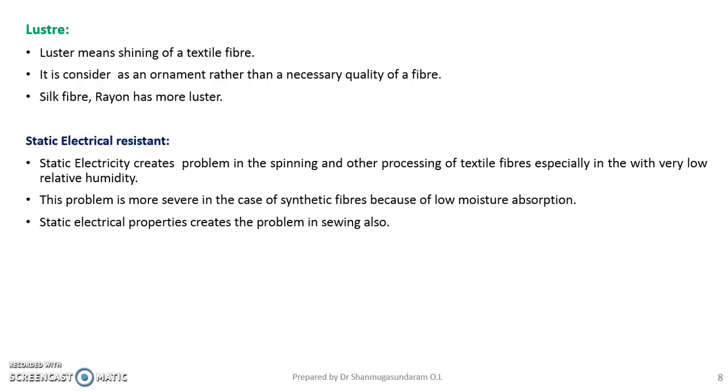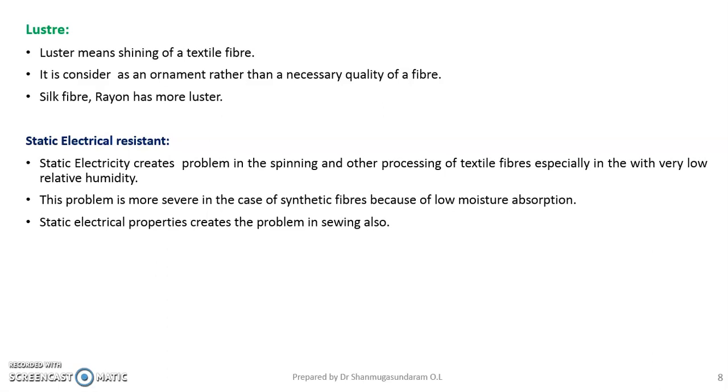Suppose you are wearing a dress for functions like Diwali, Pongal or marriage, where the material needs a shining property. The normal dresses don't need this type of lustre property. Silk and rayon fibers have more lustre than other fibers.